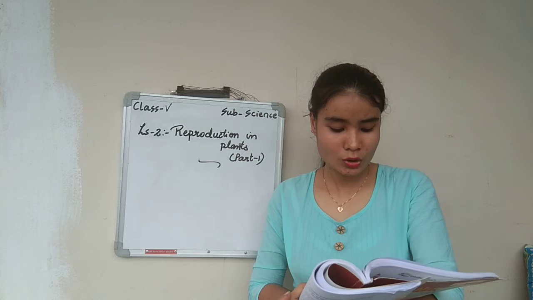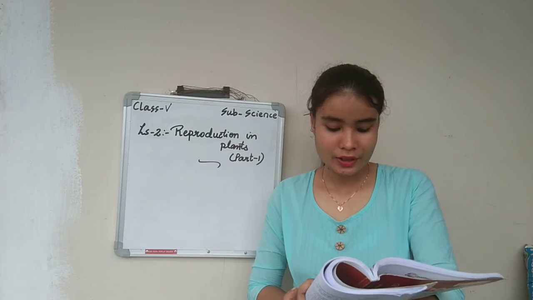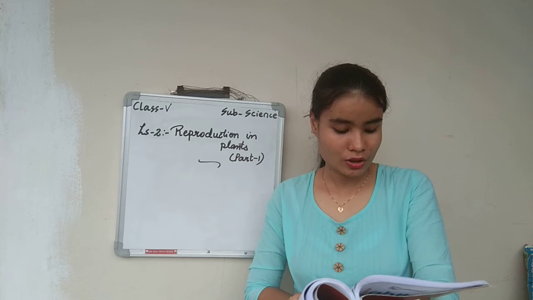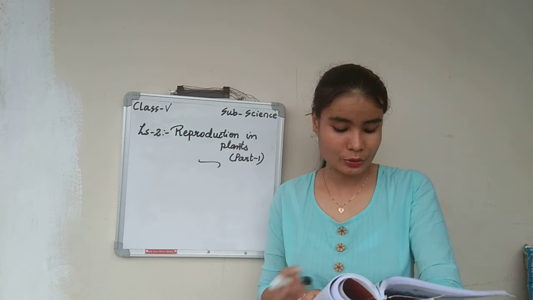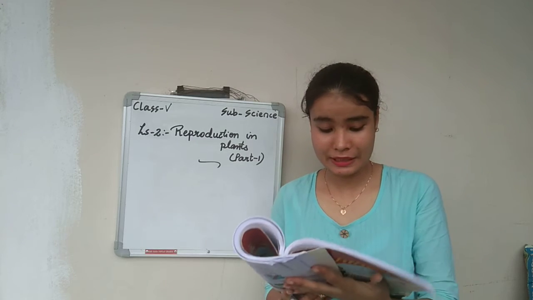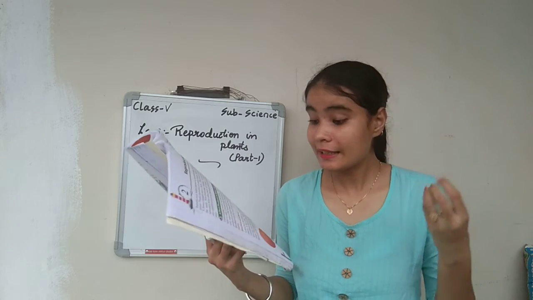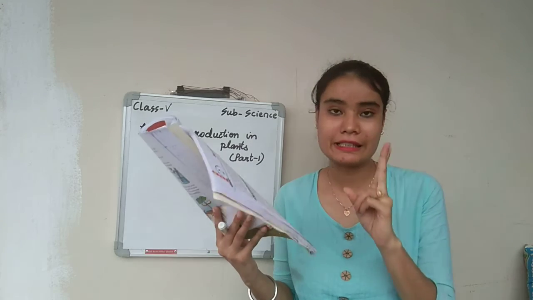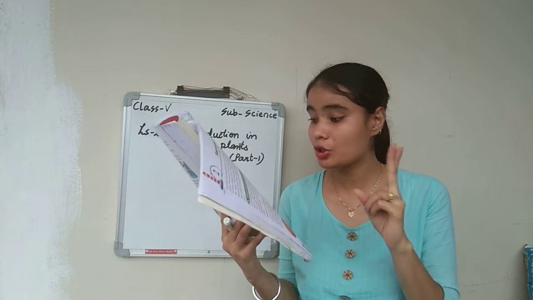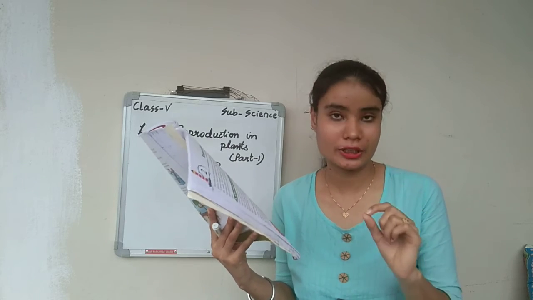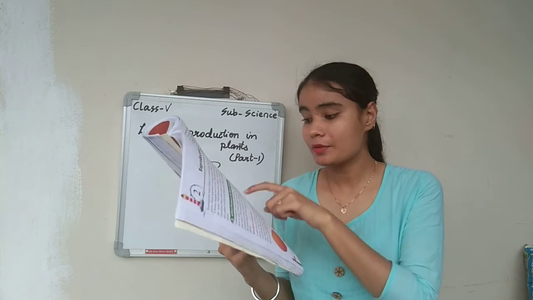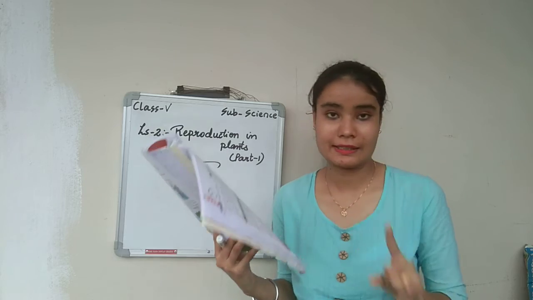It has a tiny hole to allow water to enter. There are 2 seed leaves or cotyledons inside the seed coat in gram, peas and beans. So if you are having peas, gram and beans, they have 2 seed leaves. What are those called? Cotyledons. But wheat, maize or rice has only 1 seed leaf.